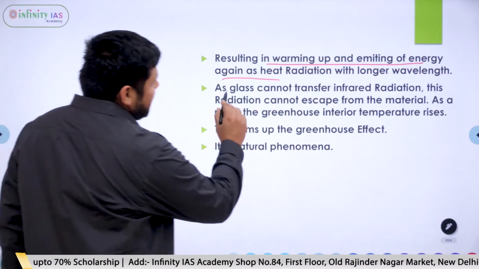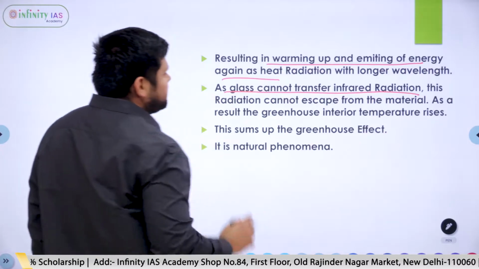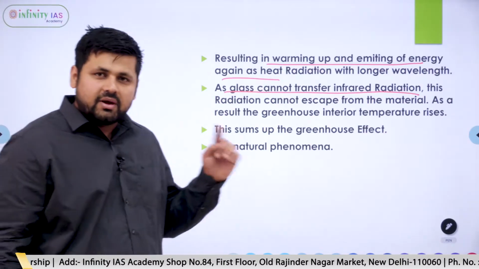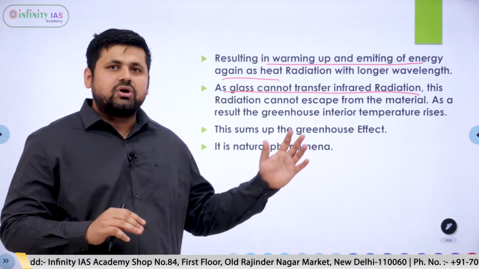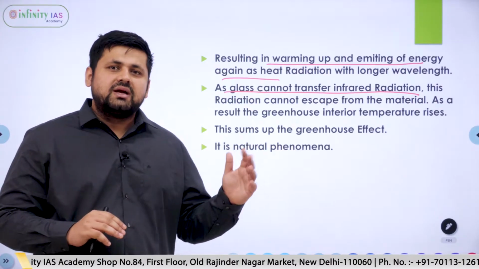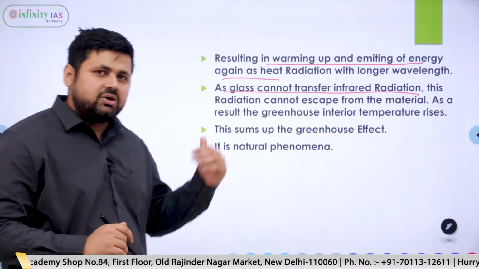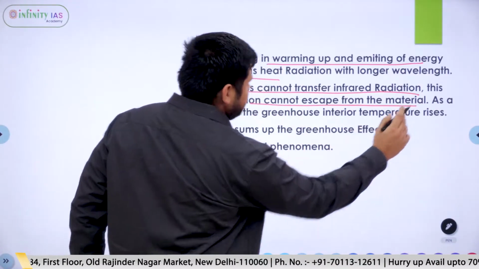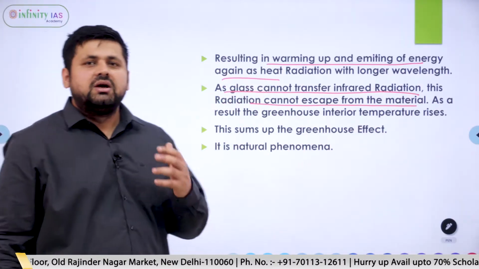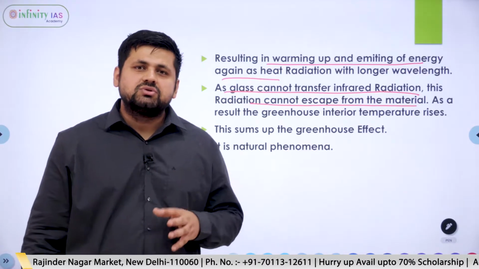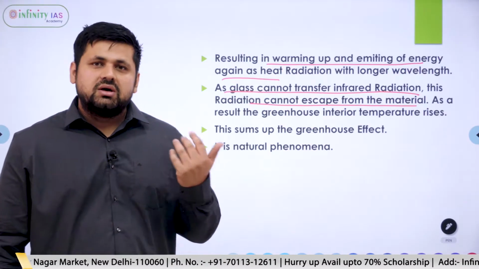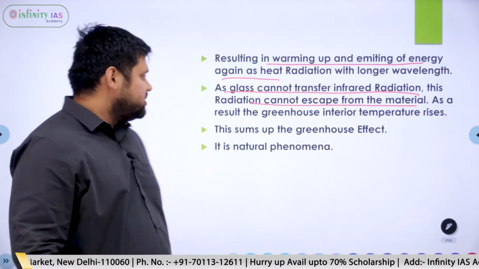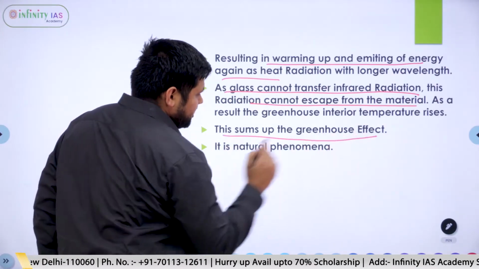The glass cannot transfer this infrared radiation; it's only the Earth that is reflecting the radiation back. So the radiation cannot escape from the material, and as a result, the temperature inside the greenhouse glass rises, right? And this sums up the greenhouse gas effect.